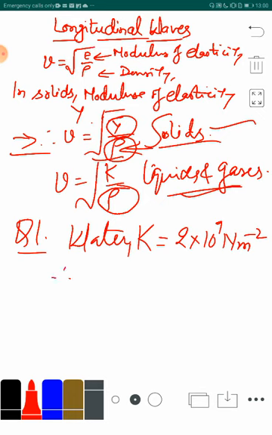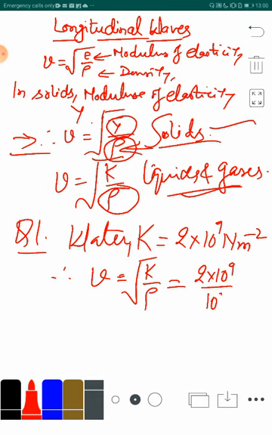So, therefore, the speed of the sound wave, or we can say longitudinal wave, of course, sound waves are also longitudinal waves. So the same formula will act for the sound waves here. Velocity can be calculated as the square root of k upon rho. The value of k is 2 into 10 to the power 9, and the density of water is 10 to the power 3. Whenever we make this calculation, the velocity comes out to be 1414 meter per second.